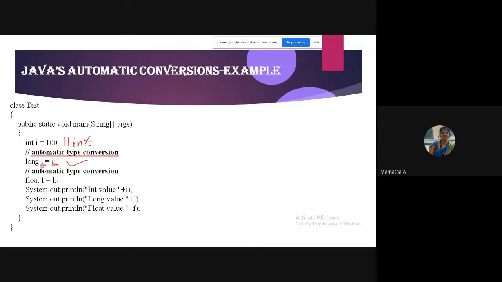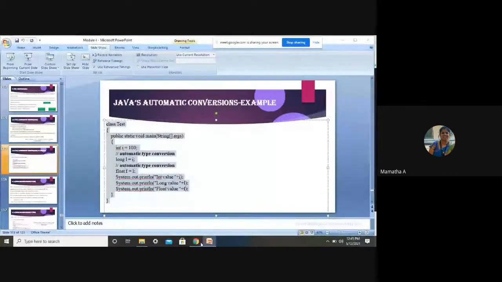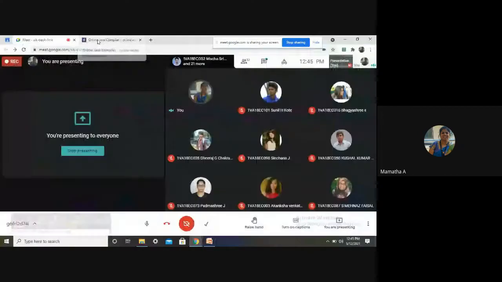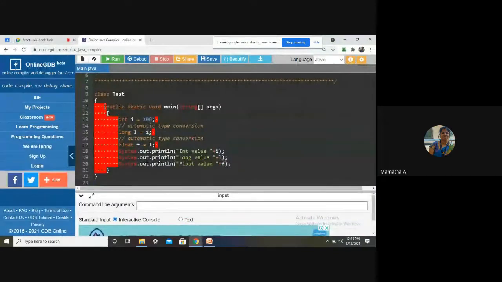So let me just execute this for you in the compiler. There won't be any issue. Okay, it will execute. I'll just put this in the compiler and show you. Okay, is the screen visible, students? Yes, ma'am.